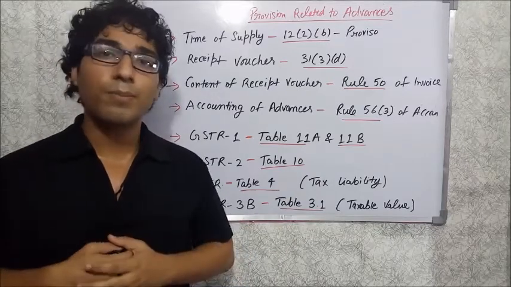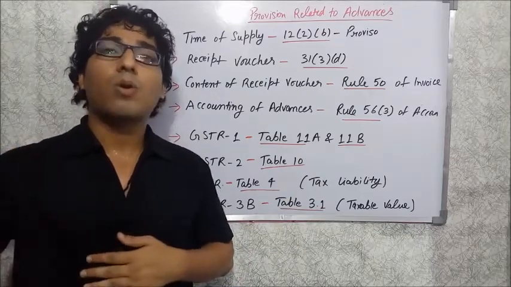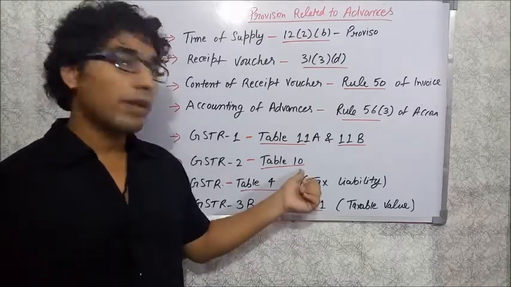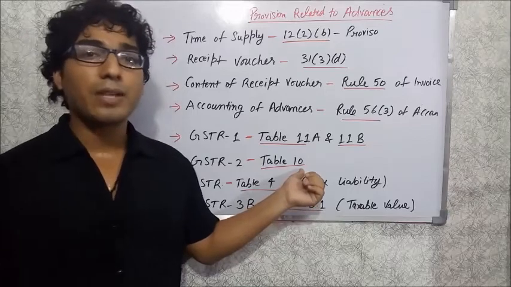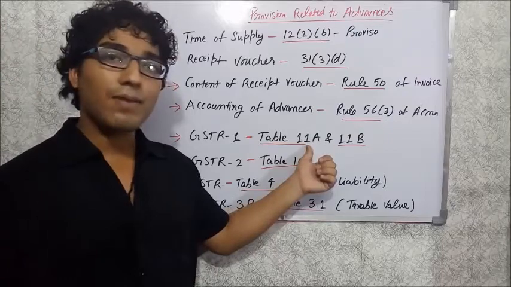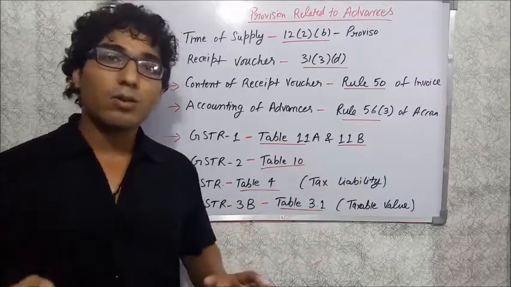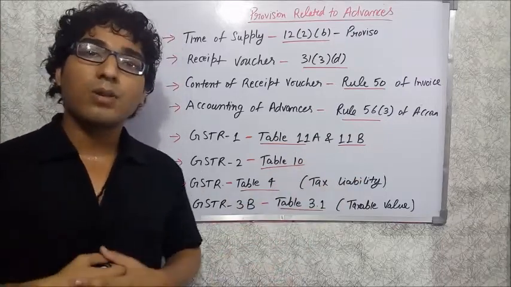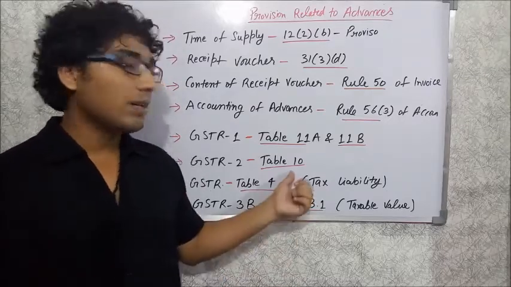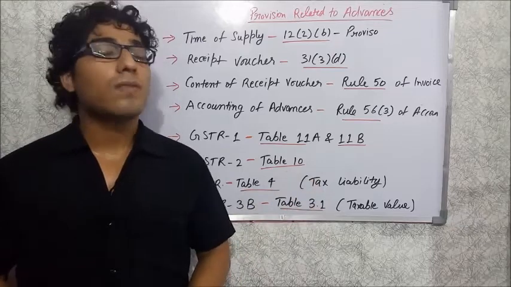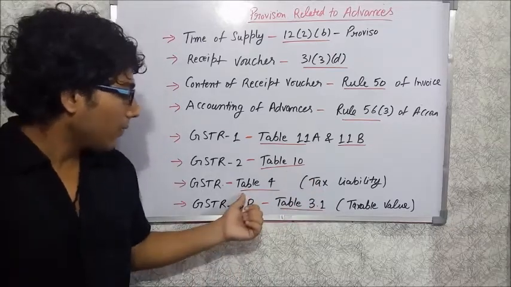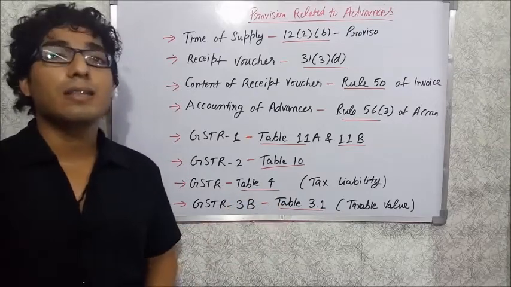So suppose I am the person making the advance payment, and on that advance payment there is no reverse charge liability. Those cases will not be covered in table number 10. Remember that the person who is receiving the advance will have to show the detail in table number 11A or 11B depending on the case, but the person who is making the payment of advances will not show it under table number 10 if there is no reverse charge liability on that transaction. Remember that. And then table number 4 of GSTR 3.